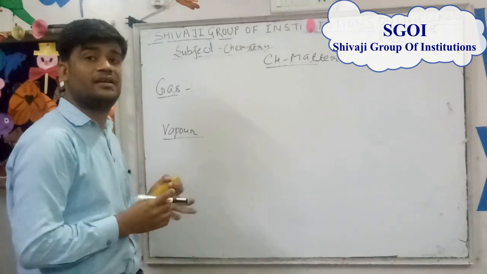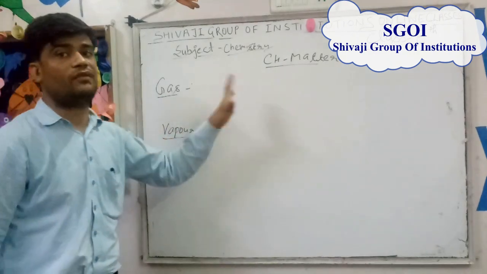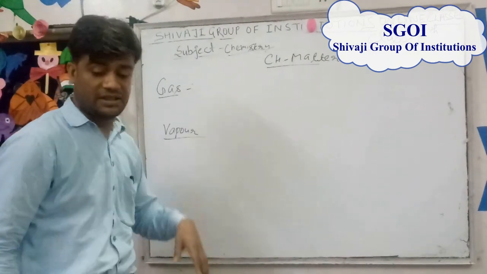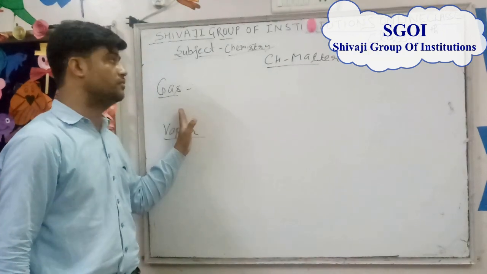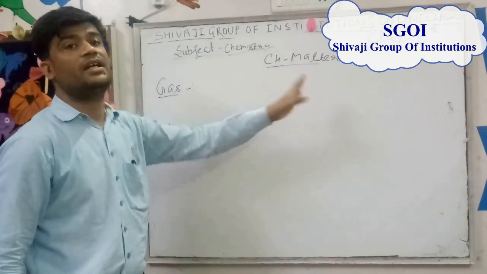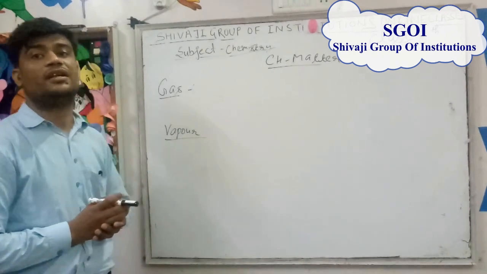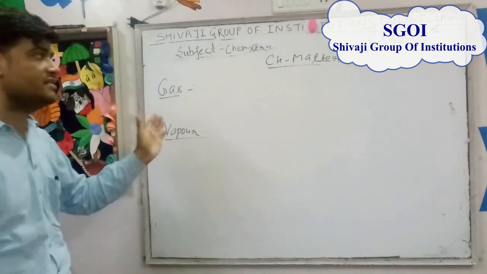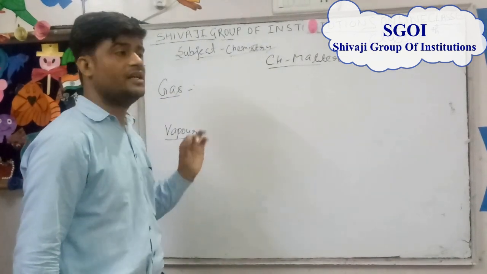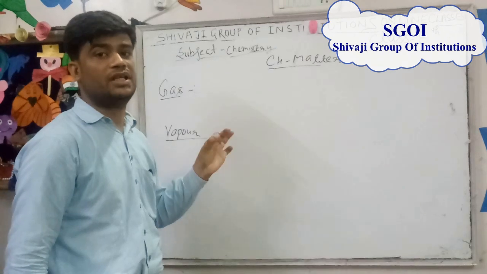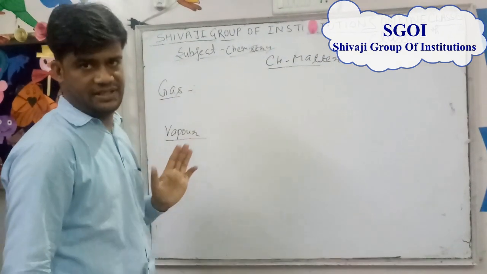Gas is a state of matter which exists in the gaseous form such that its temperature is always more than or equal to the temperature of its liquid state.